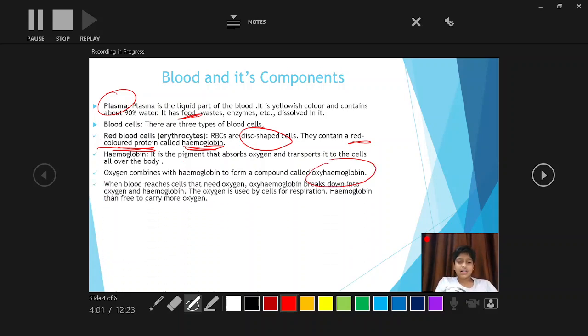When blood reaches cells that need oxygen, oxyhemoglobin breaks into oxygen and hemoglobin.